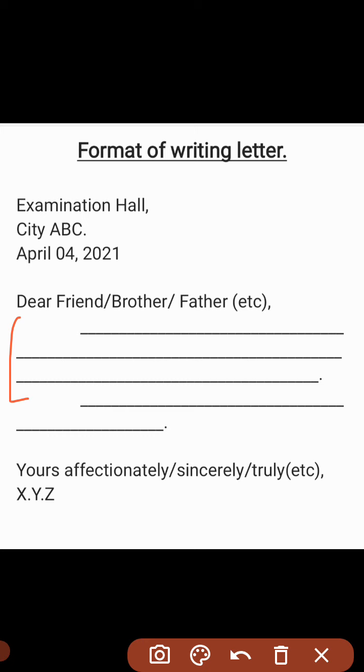Then starts the body, and it's recommended that you write the complete letter in 2 or 3 paragraphs, at least 2 paragraphs, and maximum 3 paragraphs. In the first paragraph, you can write the introduction and body of the letter, and in the second paragraph, the closure. You can do it vice versa as well: in the first paragraph just the introduction, in the second the body, and another paragraph to write the closure. But it should not be done the way that the whole letter is written in the same paragraph. This is not recommended.